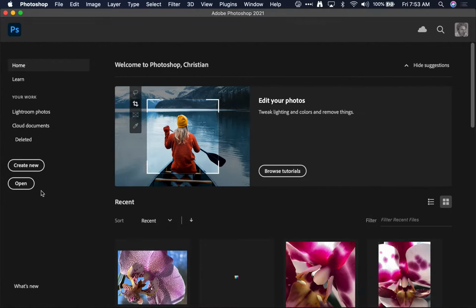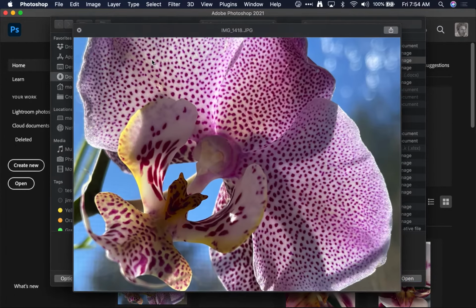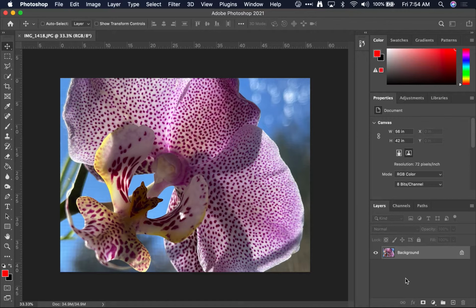I'm going to start by opening an image that I've already put on my computer. It came from my camera. I'm going to hit the open button. I'm going to find it. I know it's in my downloads folder, and this is the image I want to open. And I'm going to select open. And what we'll have here is the Photoshop interface as seen for the first time.